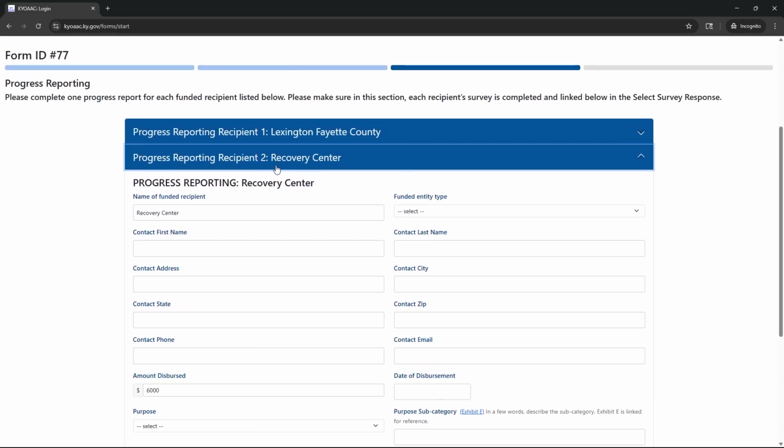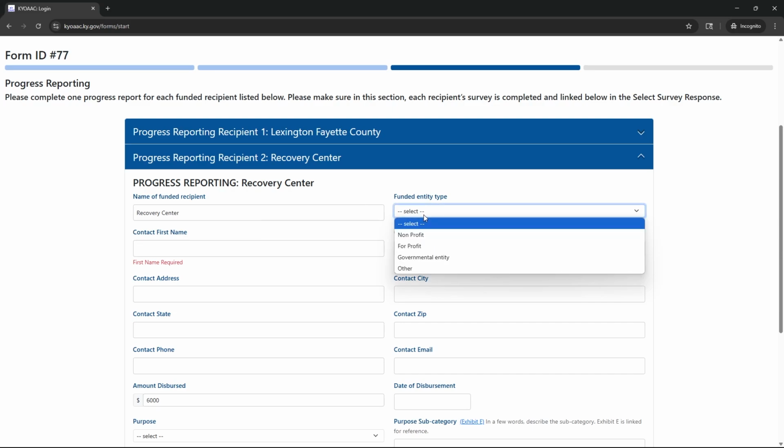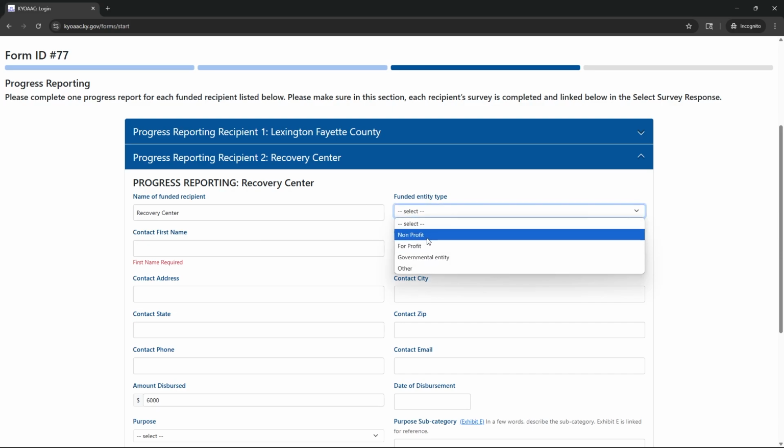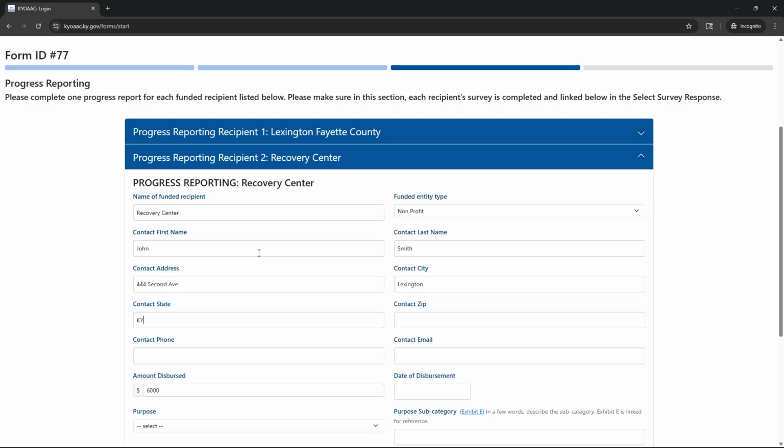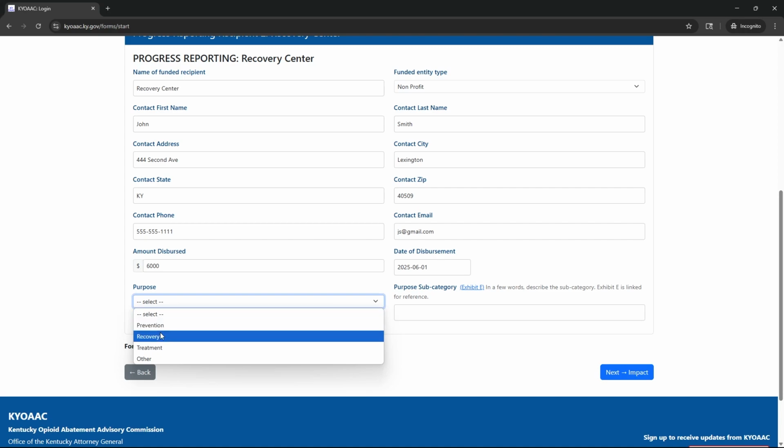Next, if you have any recipients that are external, make sure that you have their contact information handy. You'll need to enter it yourself. We do this as an extra check to make sure that we have a way of following up on your responses. If you have an organization that has completed your survey and reported on the impact of their funds usage, then this is the only thing that you'll have to manually enter yourself. Everything else will be automatically entered on the next page.